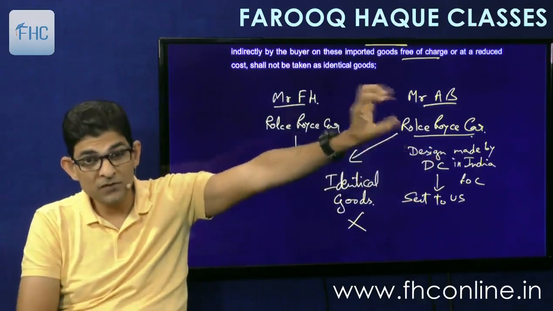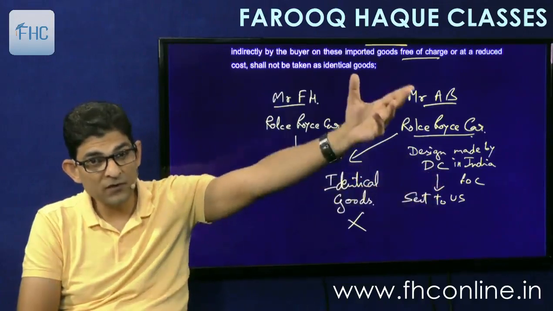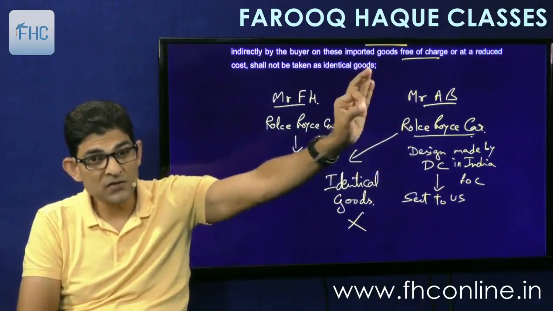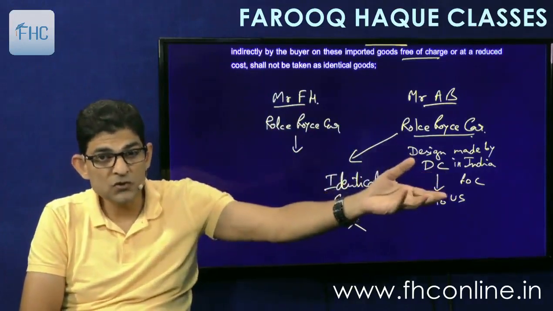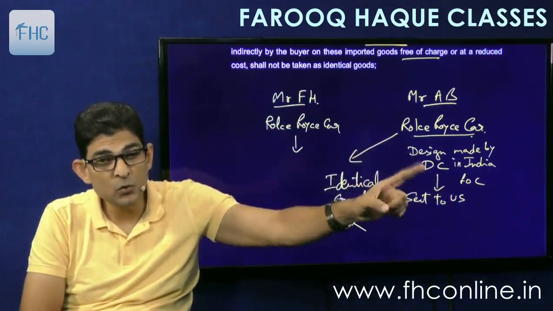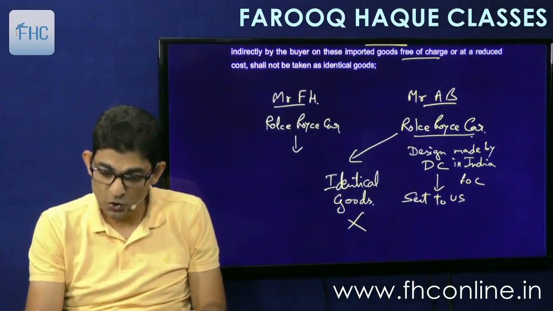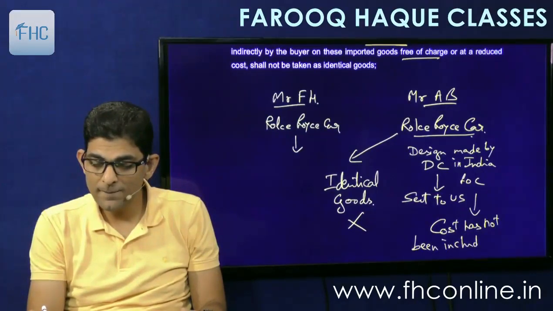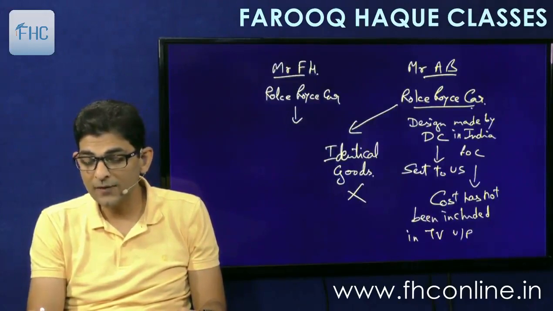In India. So if this design work has been done in India and then supplied free of cost to the US company for manufacturing of the car, and the car was later imported by AB, that car cannot be considered as identical goods for me, because the reason is simple. This cost has not been included in the transaction value under Rule 10.